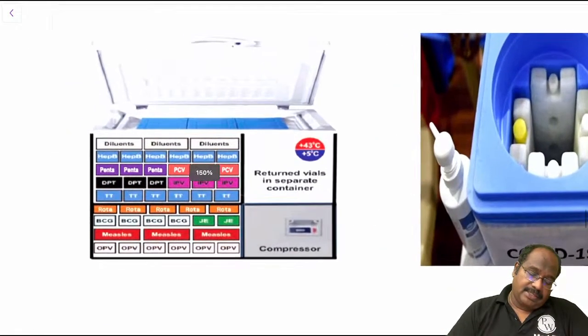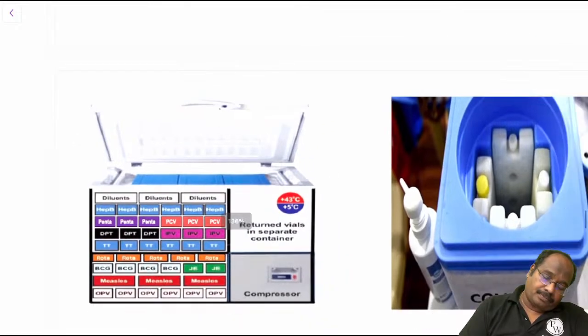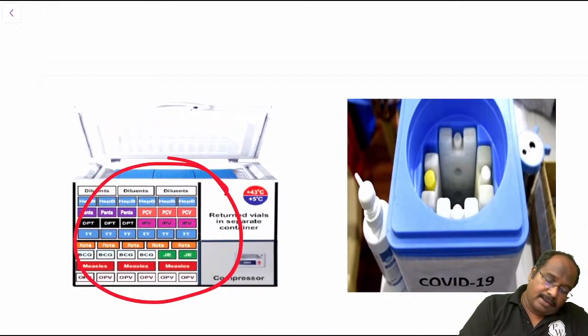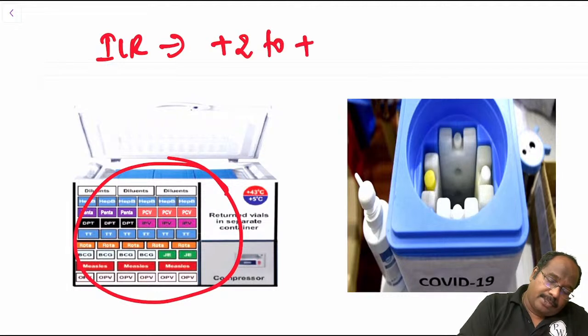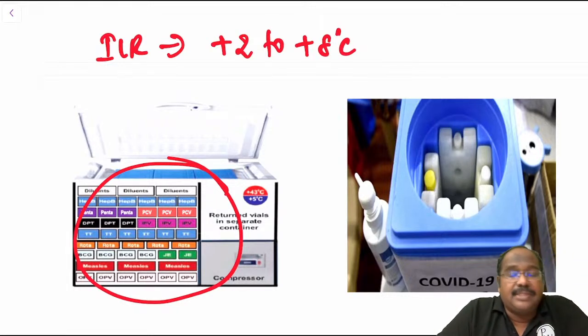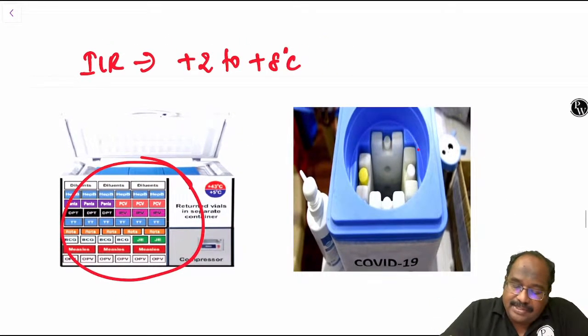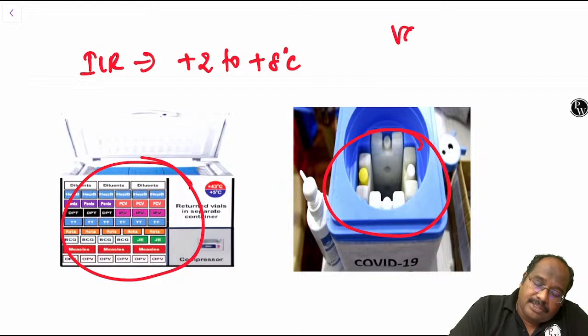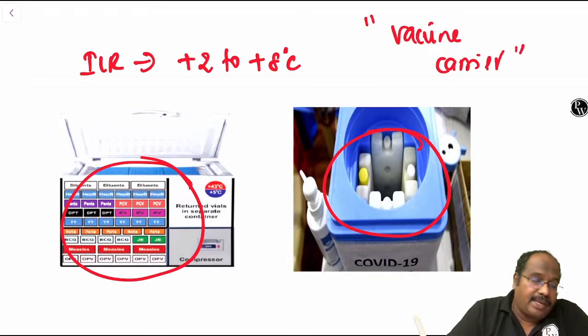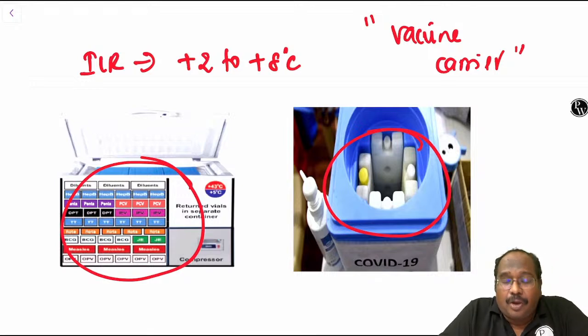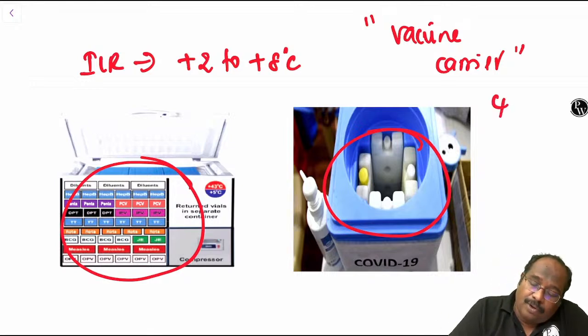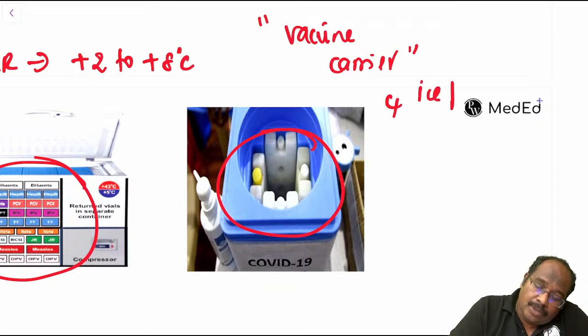So what is this? This is called ILR, guys. These are the images of ILR, ice lined refrigerator. The temperature will be +2 to +8 degrees Celsius. This is the vaccine carrier. How many ice packs are there? It will have 4 ice packs.